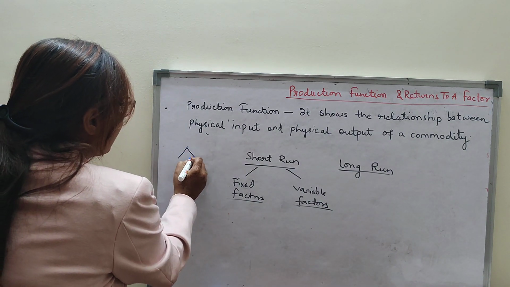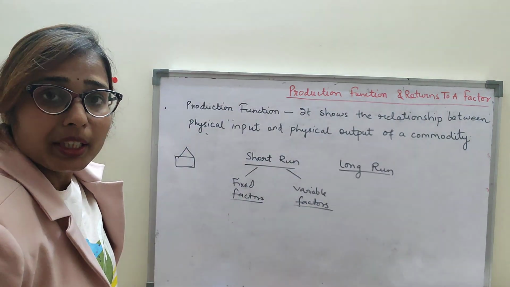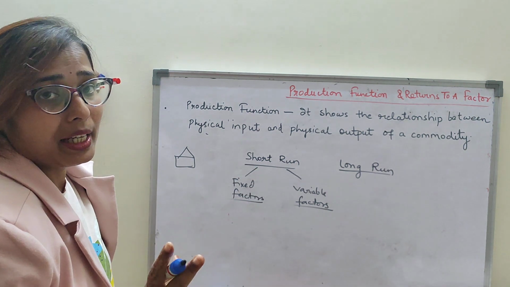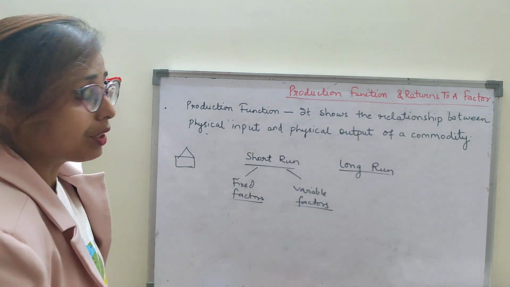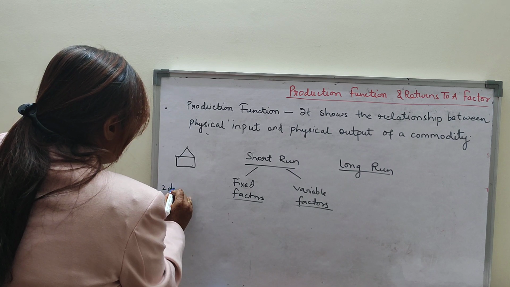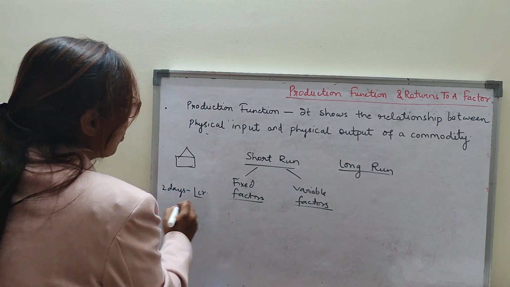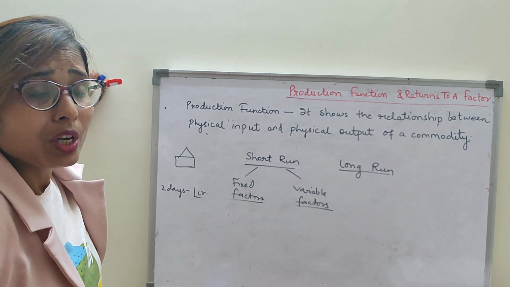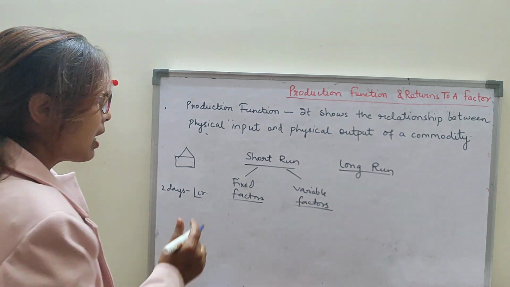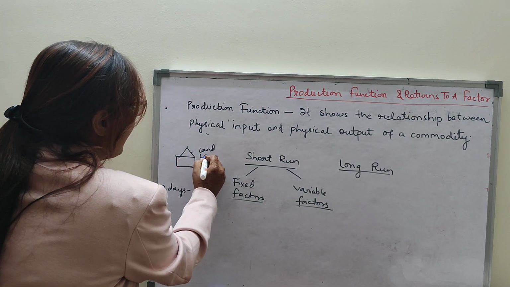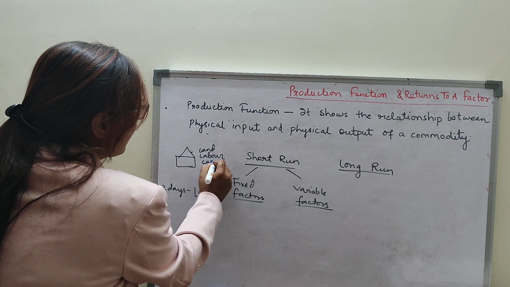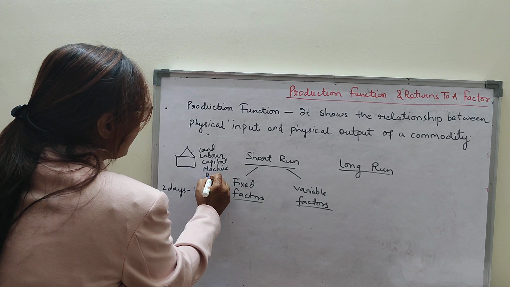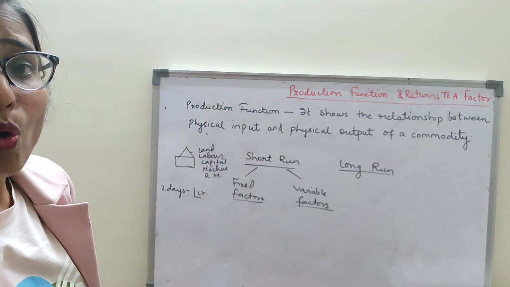Suppose I have a factory. Now in this factory I got an order of 1 crore t-shirts to produce and supply to the party. Within 2 days I have to produce 1 crore t-shirts and supply them to the party. Now within 2 days, what things can I arrange? Obviously to produce it I need many things. I need the land, the labor, the capital, the machine, the raw materials. Many things are required, children. So within 2 days, what things can I arrange?